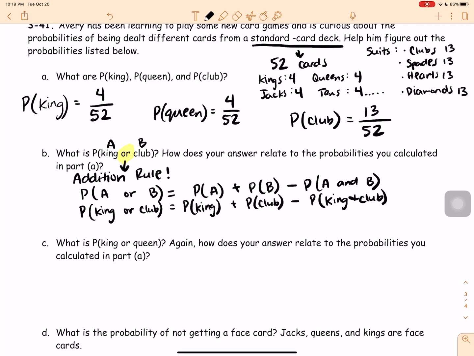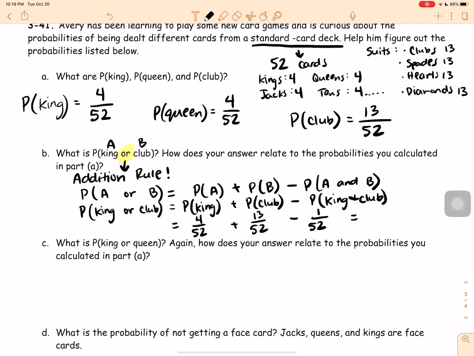And you guys could see this if you pull out a deck of cards. You can look for yourselves. So the probability of it getting just a king is 4 out of 52. The probability of pulling any club is 13 out of 52. The probability of pulling a king that is a club is 1 out of 52 cards. There's only 1 card in that whole deck that is a king and a club at the same time.